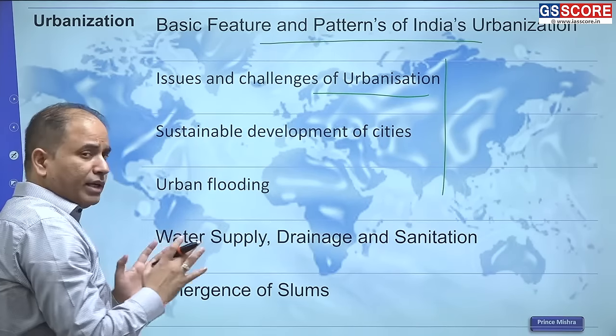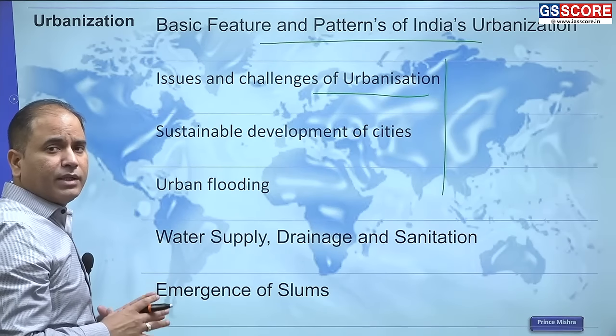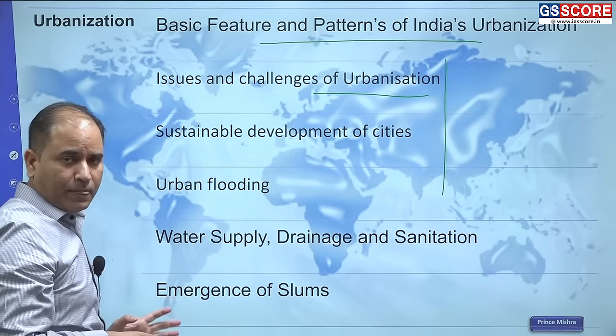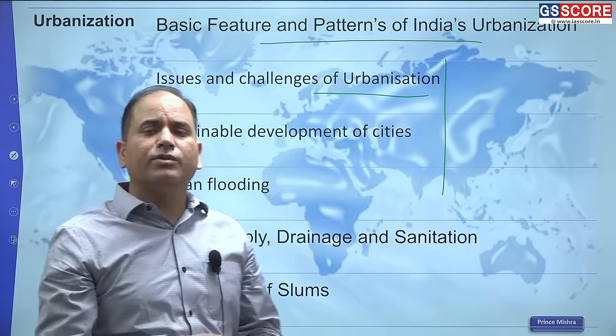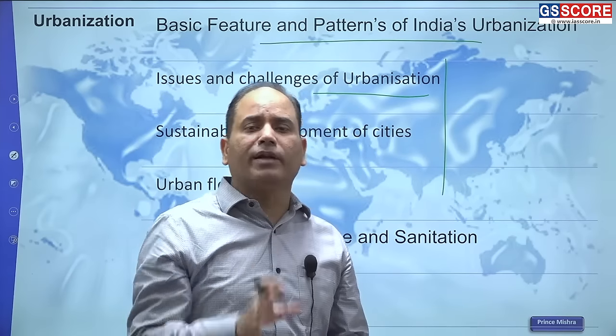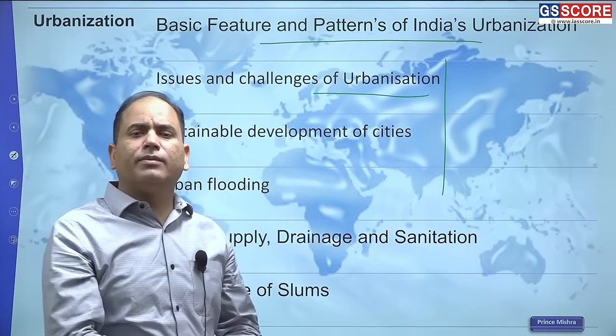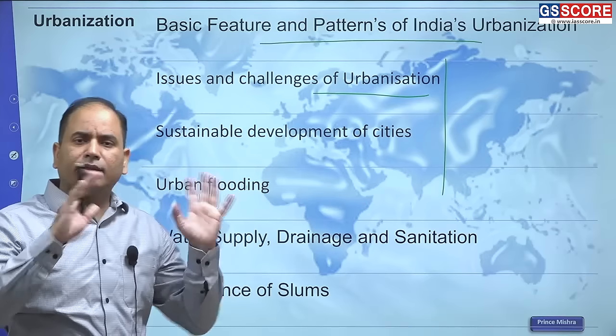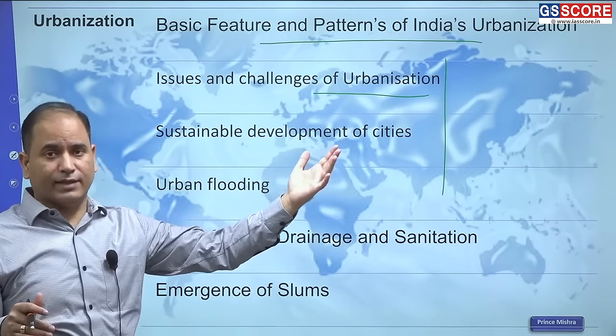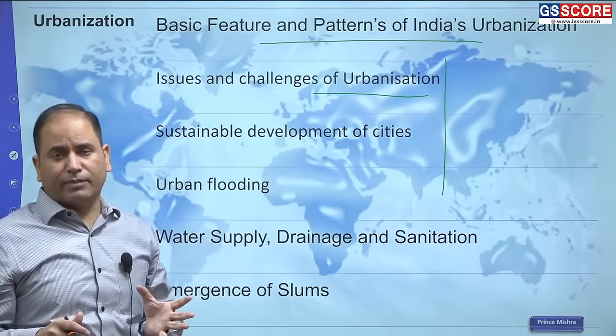Then a very important issue associated with the urban area, that is urban flooding. Urban flooding is something which is purely man-made. So it has nothing to do with very high rainfall. So it has nothing to do with the normal, natural flooding. So it is man-made.